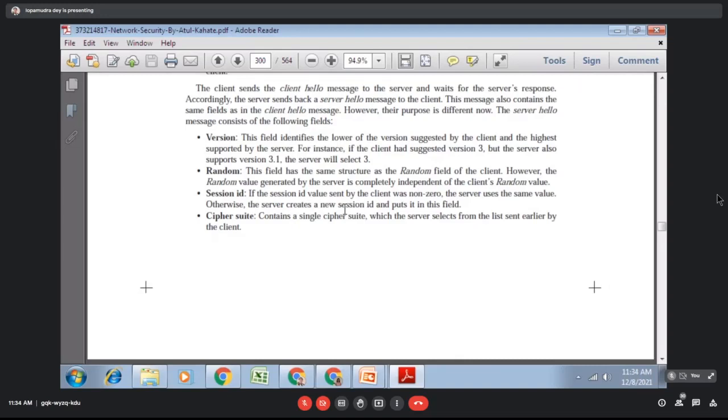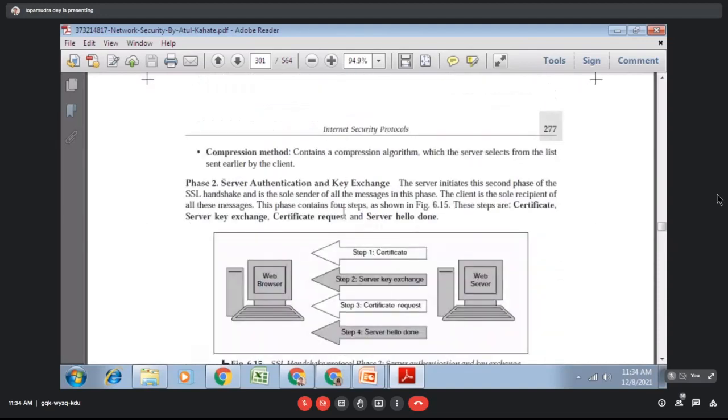And if the client is using RSA, the server will also agree on using RSA. If the client is using another algorithm, the server will also use it. So this type of thing will happen. Then the compression method contains the compression algorithm which the server selects from the list that is sent by the client. So both sides will agree. So this is the handshaking.